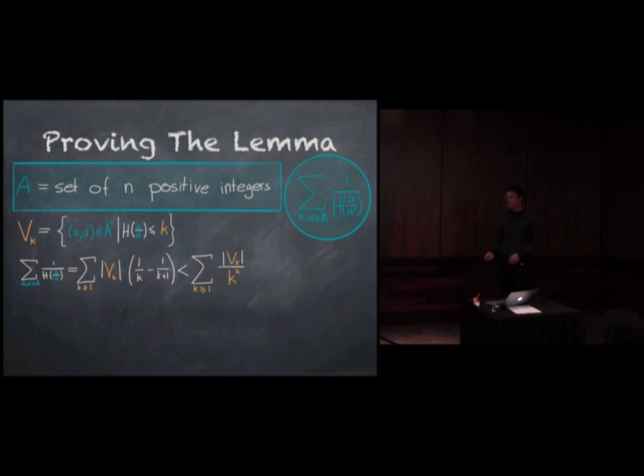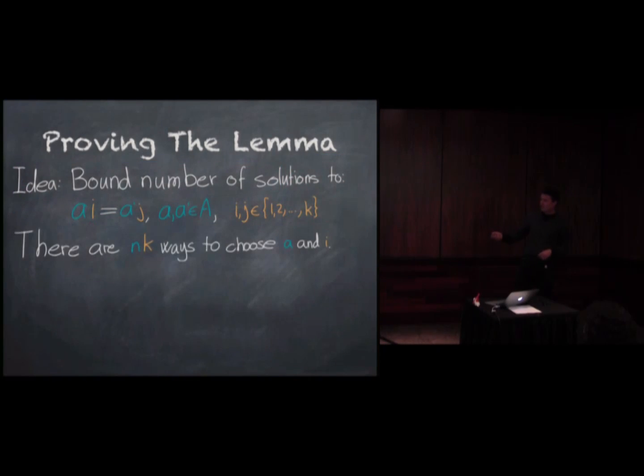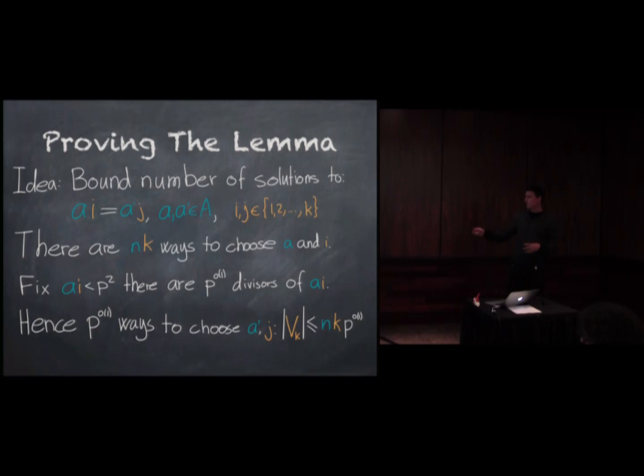What we really want to do is something better, but I don't really have time for it, so I'll just move through things. I want to bound the number of ratios with small height, and this corresponds to bounding the number of solutions to this equation. It's not so hard because there are n times k ways to choose a and i: n ways to choose a, k ways to choose i, and then a prime and j are divisors of this left-hand side, and there are not a lot of divisors of small numbers.